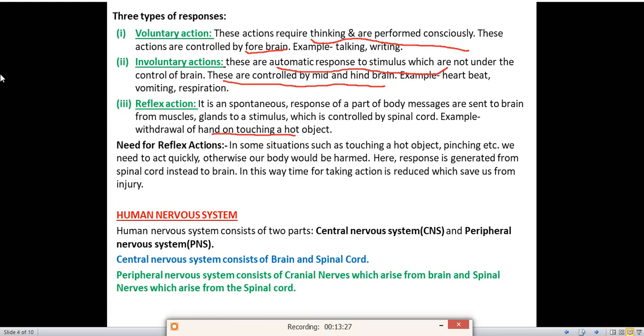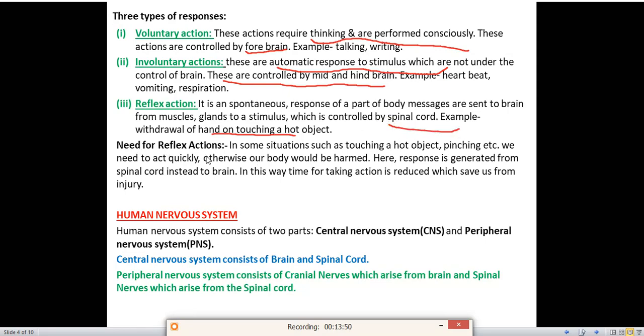Messages are sent to the brain from muscles and glands in response to a stimulus, which is controlled by the spinal cord. Suppose any hot object is there, our brain will suddenly send a message to our muscles and we will suddenly withdraw our hands. The glands, and in our body so many glands are there, will also send messages to the stimulus and we will withdraw our hand. And these are controlled by what? These are controlled by the spinal cord.